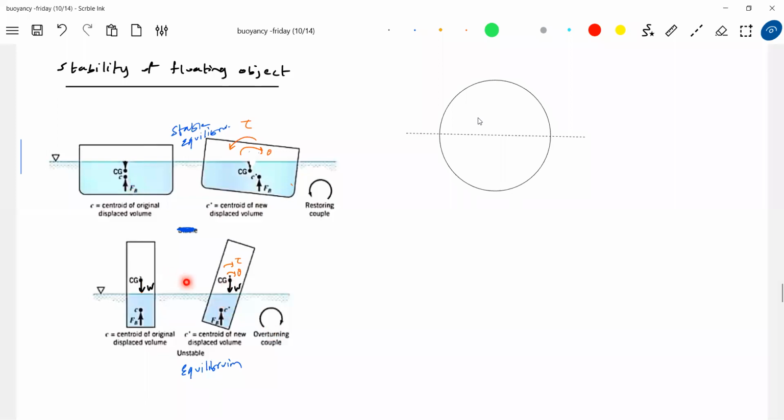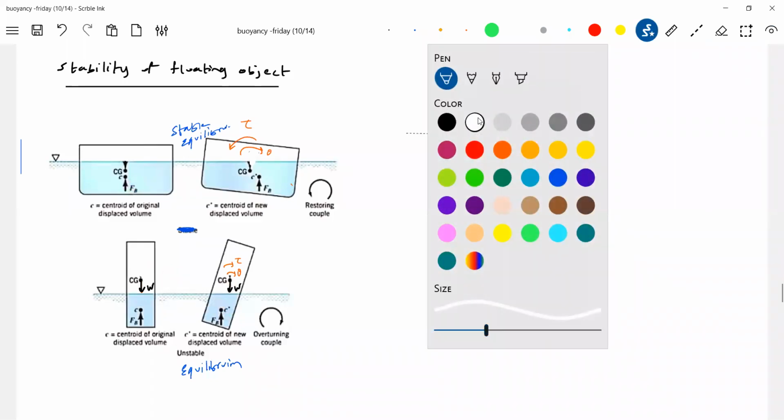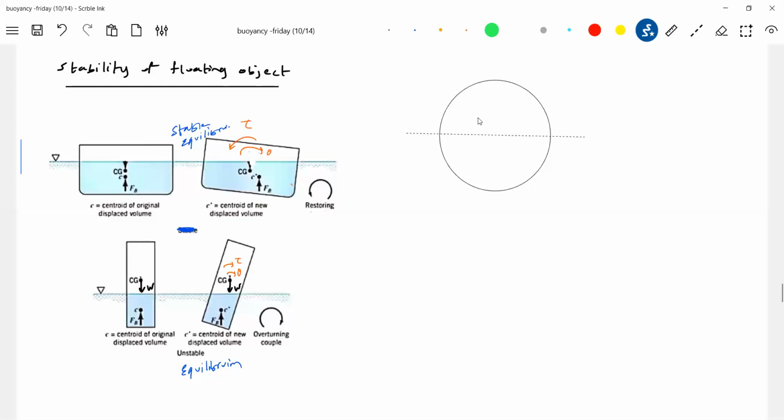If you slightly displace this, what happens? The rod will become almost horizontal. It will get tilted. Whereas this will come back to this one, original position. Restoring couple, if you are unable to. We'll do one thing, we'll write torque. Center of gravity is here. Center of buoyancy will be somewhere here.